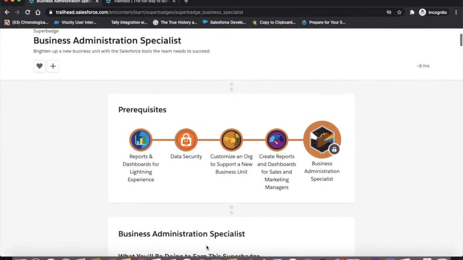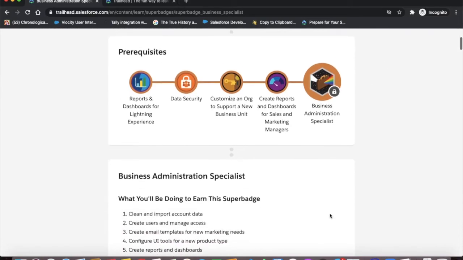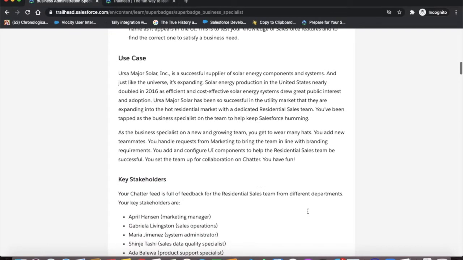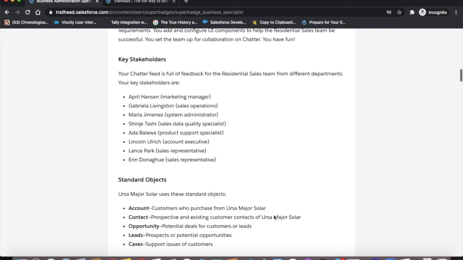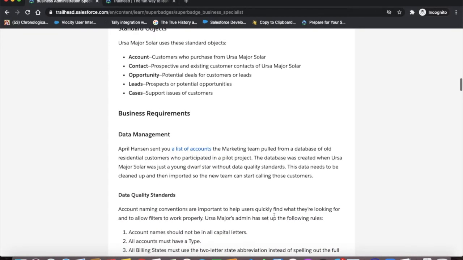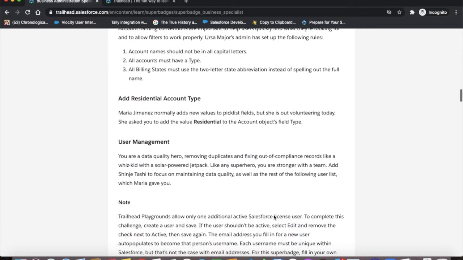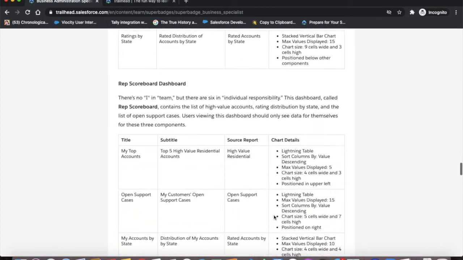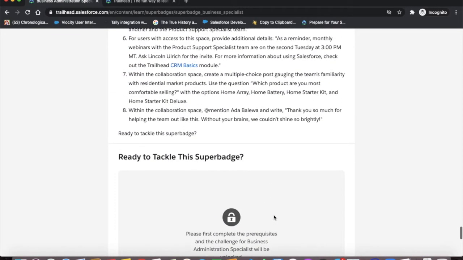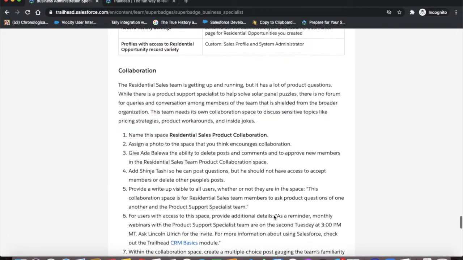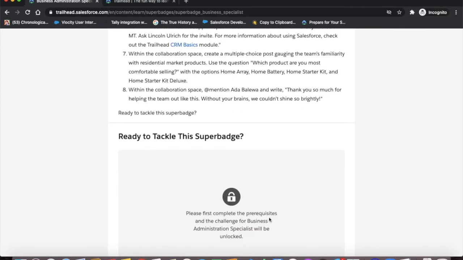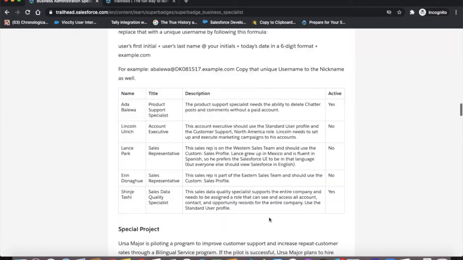Now in order to complete the super badge, you have to go through the description. The proper business case is given, what use case this problem statement is for, what your responsibility is, and what you need to do in order to complete this. After going through all these details, in the end you can check if all these requirements are met or not. Currently it is not displaying any steps because it is asking you to complete the prerequisites.